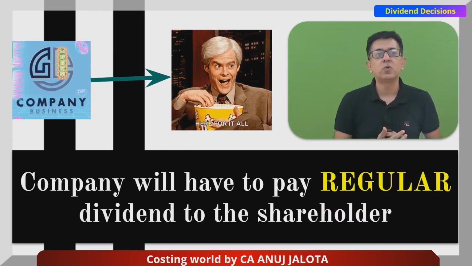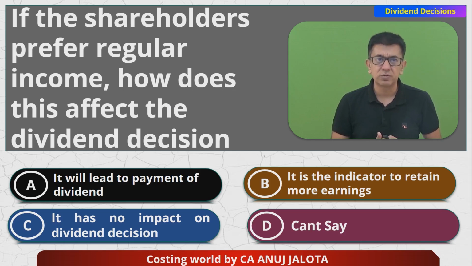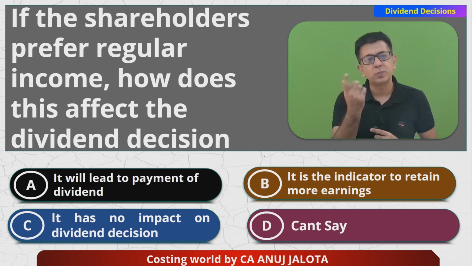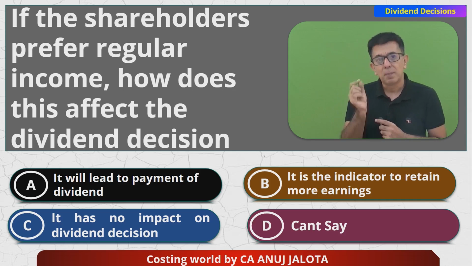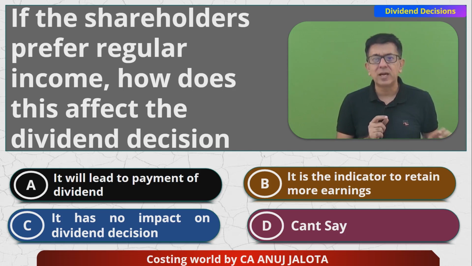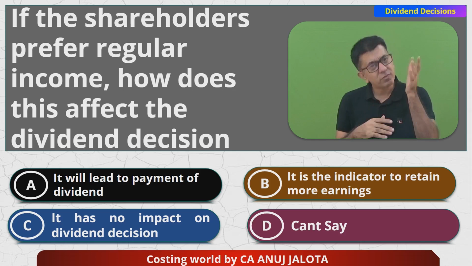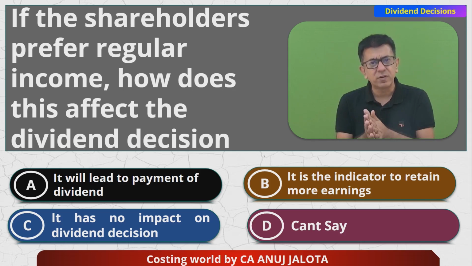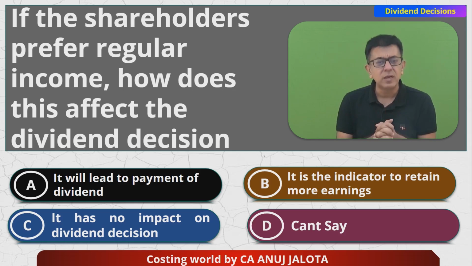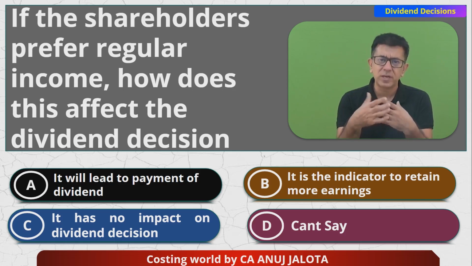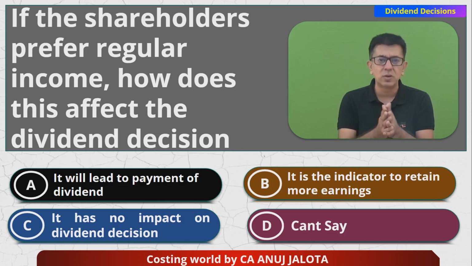So therefore, in this case, out of the four options, if the shareholders prefer regular income, how does this affect the dividend decisions? I guess it will lead to payment of dividend. That should be the only answer. Always remember who decides for the company: owners decide for the company. Owners means equity shareholders. If they want dividend, the company will have to pay the dividend, right? They are also part of the annual general meeting. They are part of the decision making in some particular way, not in a direct way. They get to attend the annual general meeting and so on.